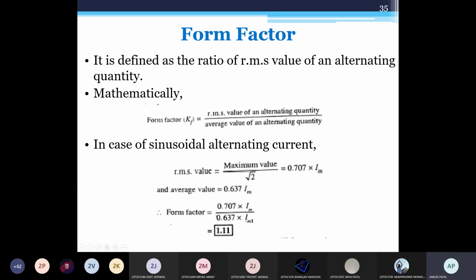Substituting in this ratio, Im cancels, so we get the form factor 1.11. By knowing the form factor, we can find either the RMS value or the average value of the circuit. That is the importance of form factor. So the form factor for the sinusoidal current is 1.11.